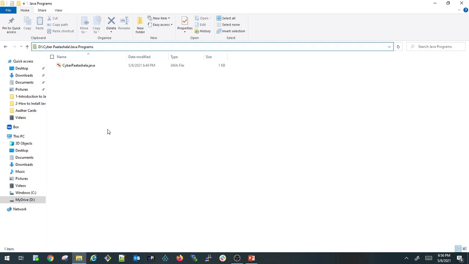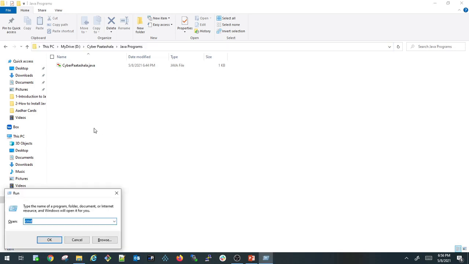Let us try to run this. Can we run it directly? No. The first thing we need to do is compile this Java file. Then only can we run the class. So let us try to compile this.